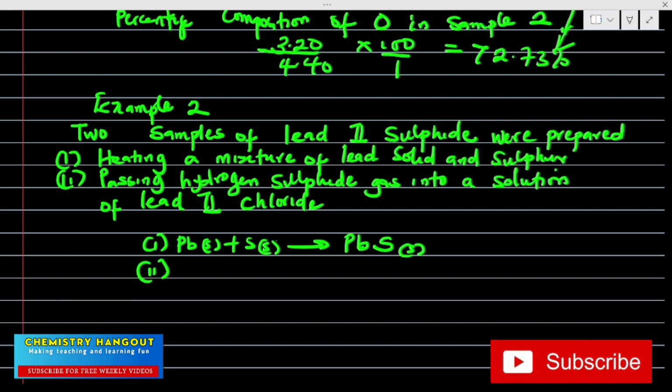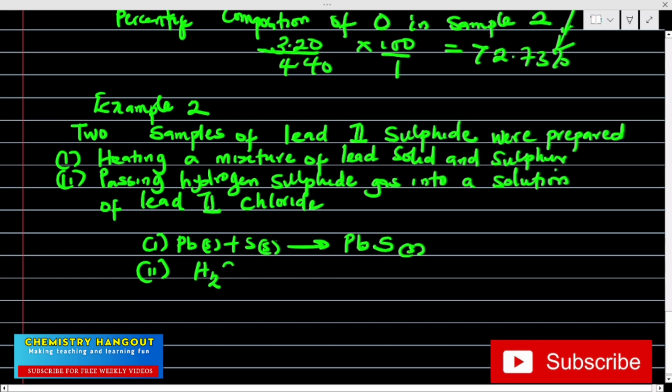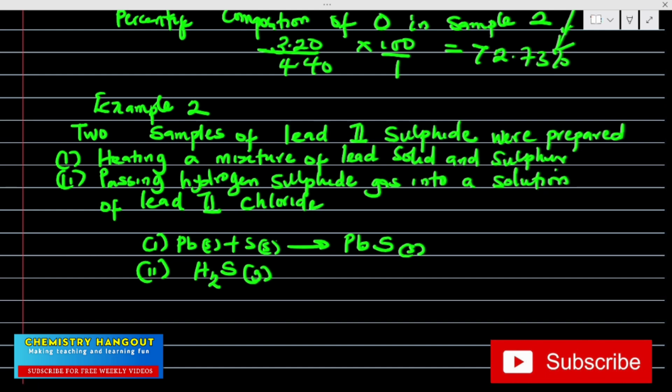The second equation: passing hydrogen sulfide gas into a solution of lead 2 chloride. I can have H2S, hydrogen sulfide gas, into lead 2 chloride. I've taught you guys on the channel how to write all these things. You need to know them because some questions might even want you to write them.